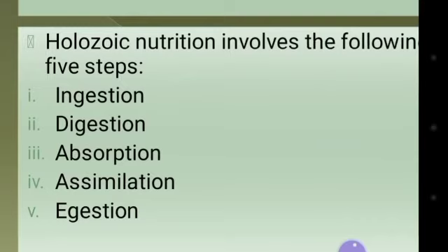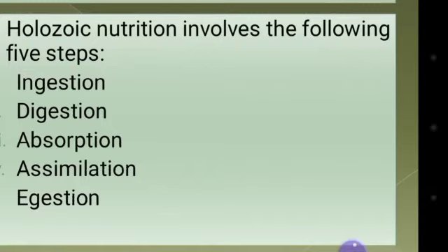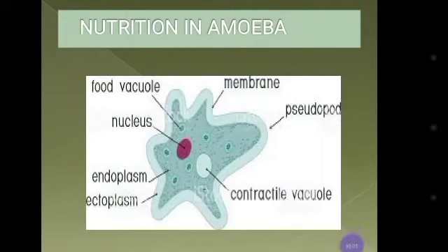Now let us discuss the process of nutrition in the simplest living creature on earth, that is amoeba. What is amoeba? You can see in the picture the amoeba is an irregular shaped organism. It is microscopic, seen only by a microscope. It is a single cell organism found in pond water. It does not have a specialized organ for the process of digestion. The outer body surface of amoeba contains very small organs called pseudopodia that help them to collect food particles.